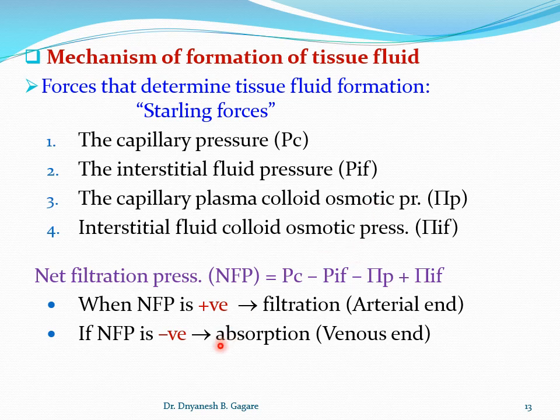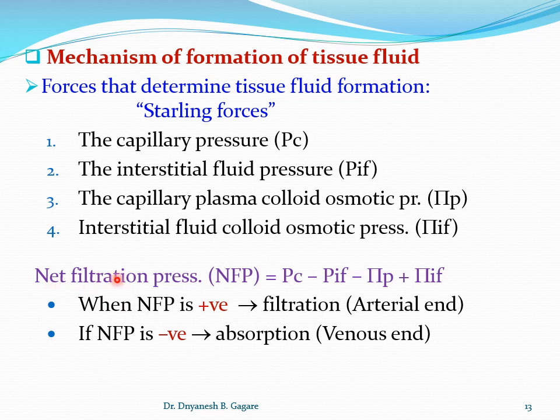These four forces act together and form the tissue fluid. So I will repeat again: the capillary pressure, the interstitial fluid pressure, the capillary plasma colloid osmotic pressure, and the interstitial fluid colloid osmotic pressure.